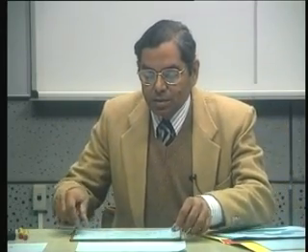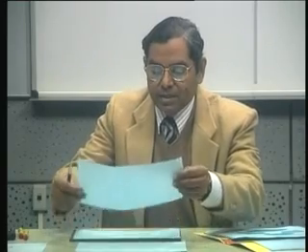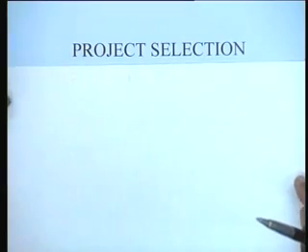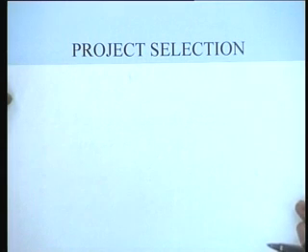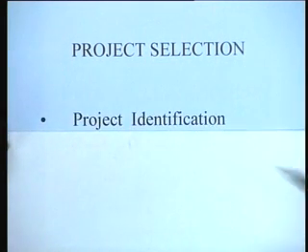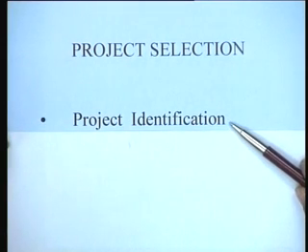What does project selection consist of? Project selection as the first stage in the project life cycle consists of, number one, the problem of identifying a suitable project.